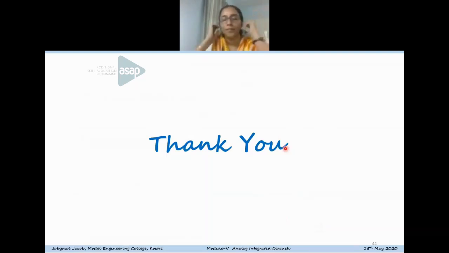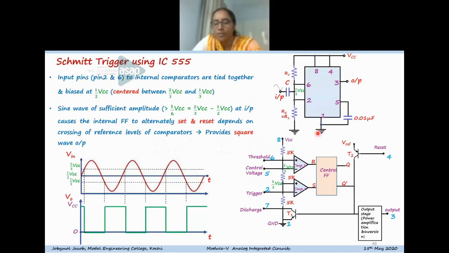Ma'am, a question has come. In Schmitt trigger, is pin 7 connected to VCC? Pin 7 is not actually involved in the circuit.